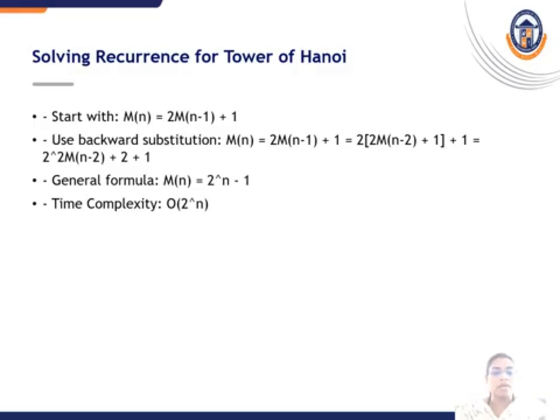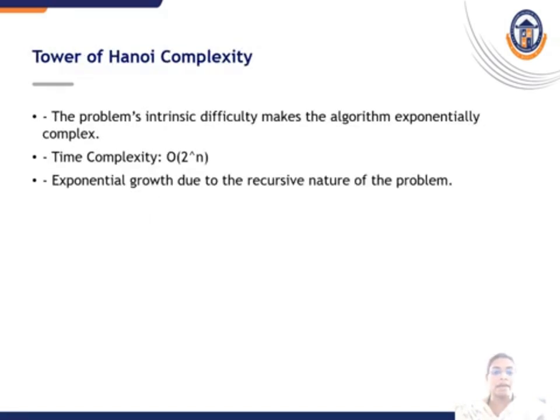m of n is equal to 2 m of n minus 1 plus 1, which is 2 into 2 m of n minus 2 plus 1 plus 1, which is 2 power 2 m of n minus 2 plus 3. The general formula for this Towers of Hanoi recurrence relation is m of n is equal to 2 power n minus 1. The time complexity is order of 2 power n.